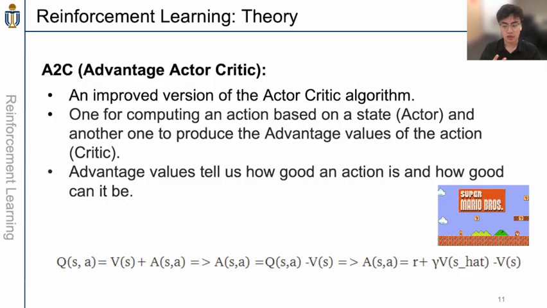And next, there are 2 algorithms that have been involved in the Mario game. The first one is the A2C, Advantage Actor Critic. It is an improved version of the Actor Critic algorithm, and it is one of the algorithms for computing an action based on a state, and then another one to produce the advantage values of action. So the advantage values will tell us how good an action is and how good it can be.